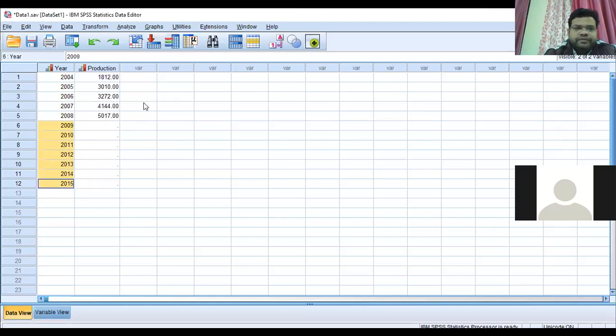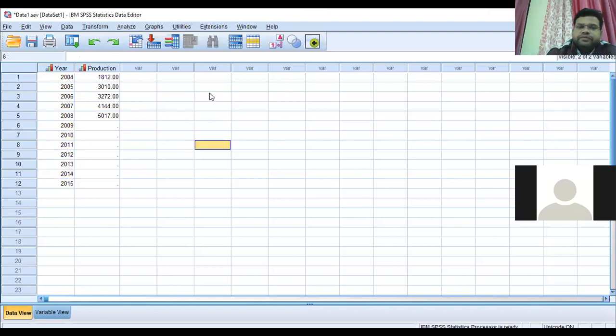Okay, I think our objective is clear. We have been given production data from 2004 to 2008, and on the basis of this data we want to make a forecast from 2009 to 2015. What will the production be in the near future?